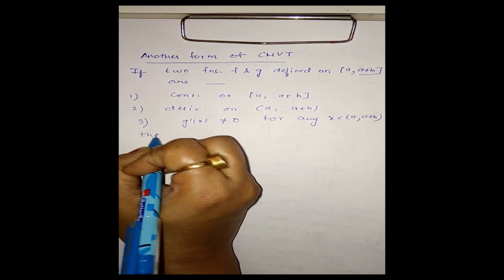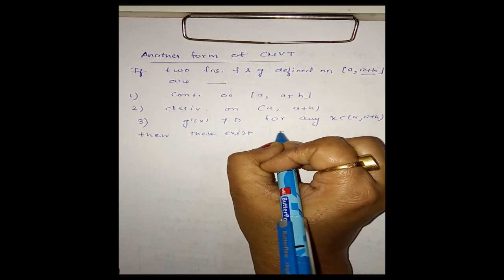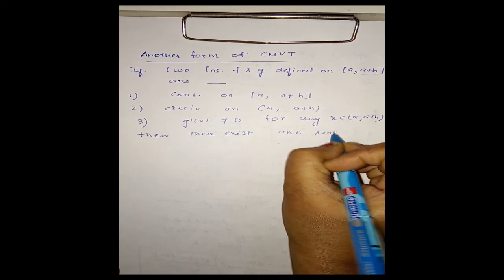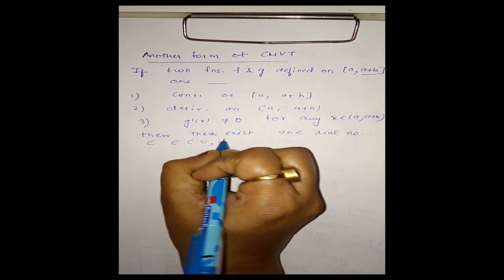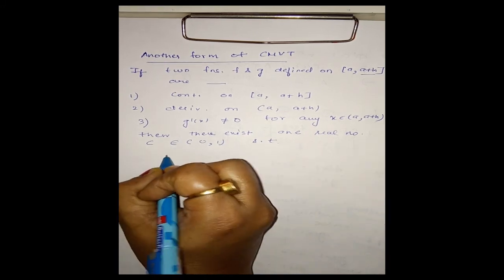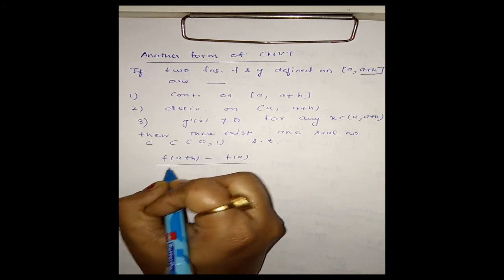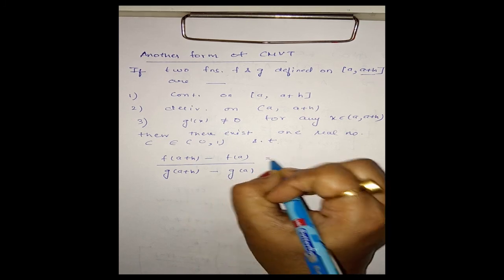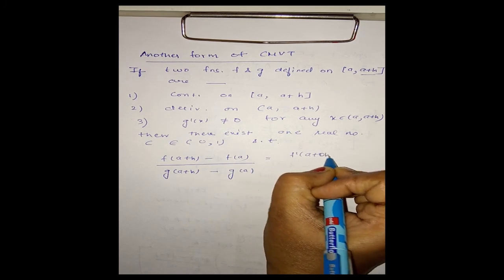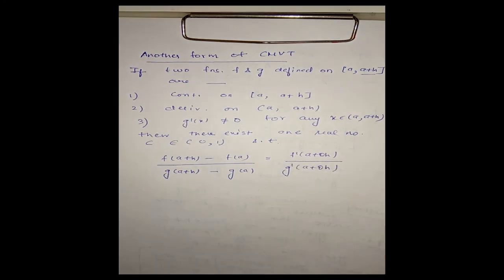then there exists one real number theta in open interval (0, 1) such that f of a plus h minus f of a divided by g of a plus h minus g of a is equal to f dash of a plus theta h divided by g dash of a plus theta h. Okay, this is another form of Cauchy's mean value theorem.